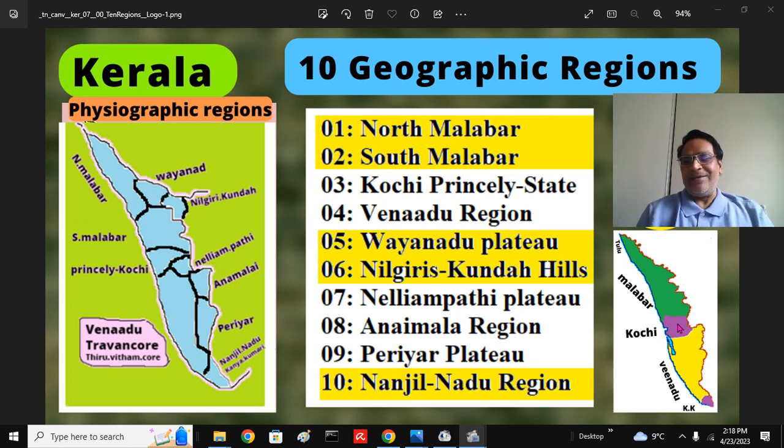Princely state. Southern part is Venaadu. Further south is Kanyakumari, that is Nanjil Nadu. Further north, Kasargod region, Mangalore is Tulu Nadu. Tulu Nadu, Malabar, Princely Kochi, and Venaadu, that is Travancore, Kanyakumari. How Venaadu is spelled, I have shown here. Venaadu or Travancore, Tiruvithamkore.